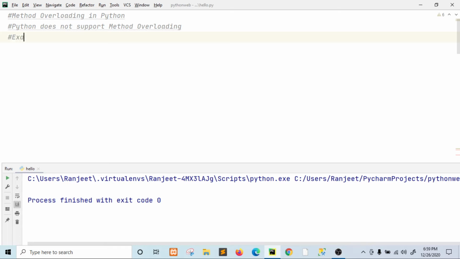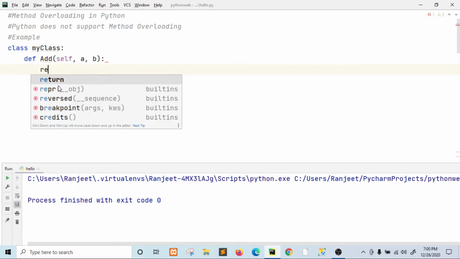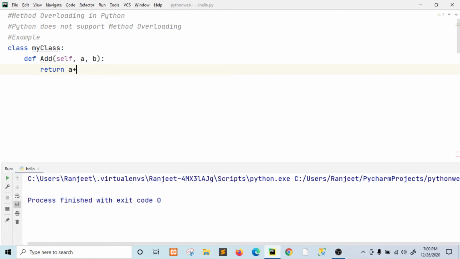Suppose we take an example. We make a class, MyClass, and we create a method. Suppose we create an add method and we pass a and b, two parameters, and return a plus b, right?